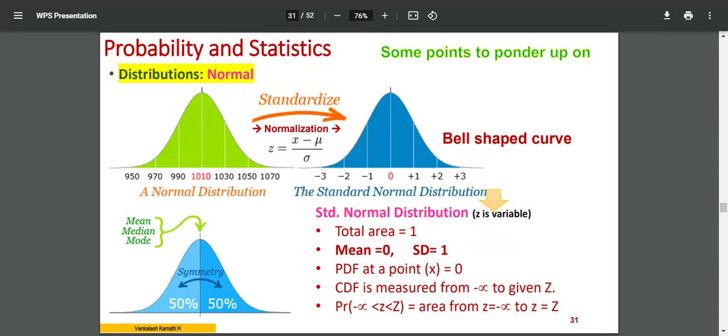Probability density function at a given point. Remember, at a given point here, exactly this value, the probability of occurrence of one single event is 0. One single event is 0. Okay. It is because it's much more beyond the Poisson distribution. In Poisson distribution, we say 1 in 1000, right? Here, infinite values are there.